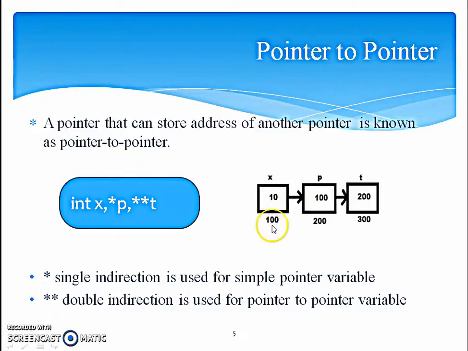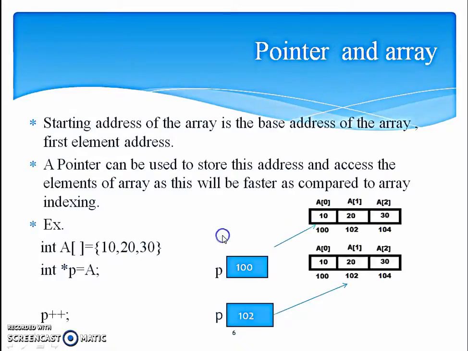Suppose X is allotted a memory location 100, P is allotted a memory location 200, T is allotted a memory location 300. Then if we store address of X in P, that means P gets 100. Then if we store address of P into T, then T gets 200 as the value. Single asterisk shows single indirection, while double asterisk shows double indirection for a pointer to pointer variable.